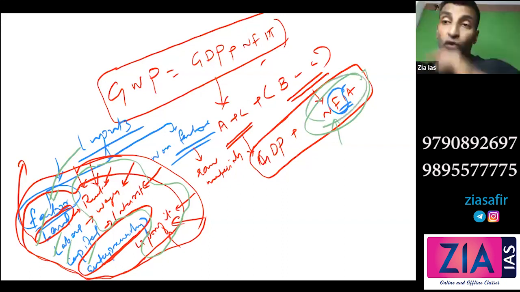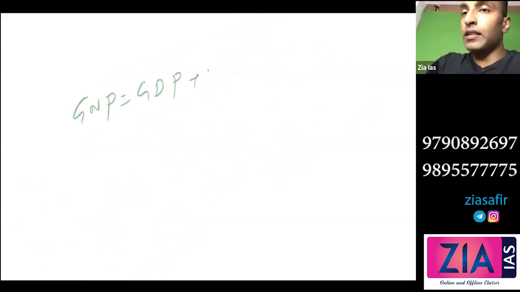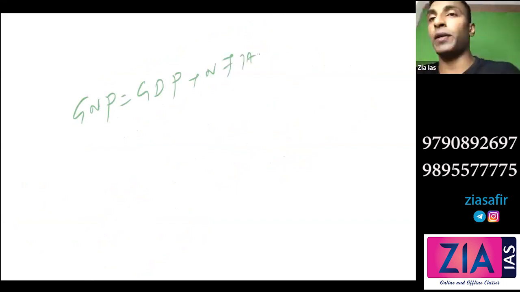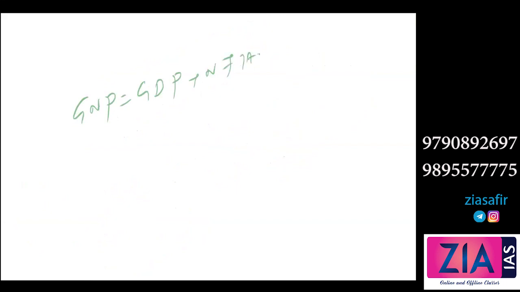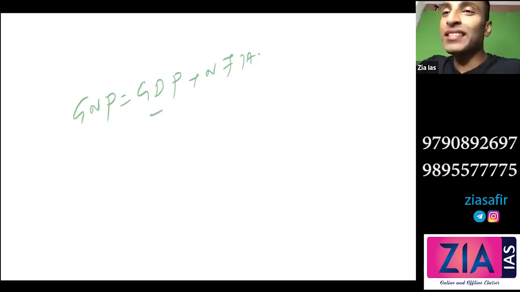And so what do you think, GNP or GDP, which should be greater? GNP equals GDP plus NFIA, right? So what should be greater, GDP or GNP? You see, GDP plus something.